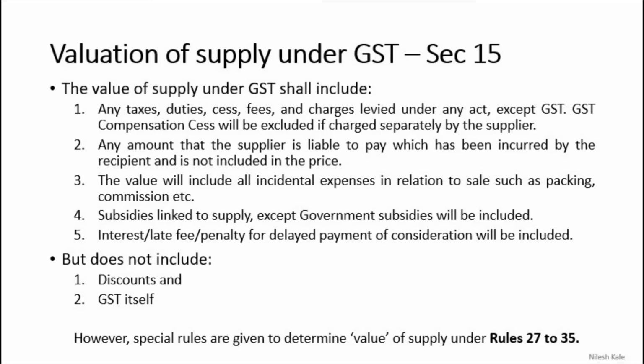So these are the inclusions in the value of supply, and then these are the exclusions. If there is any normal trade discount, then we are going to exclude it. If there is any other abnormal trade discount, then we are not excluding it. And then GST itself we are going to exclude. However, special rules are there to determine the value of supply under rules 27 to 35 under Chapter 4 of the CGST Act 2017. So this is all about the valuation.